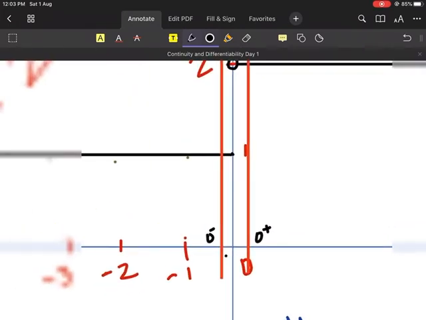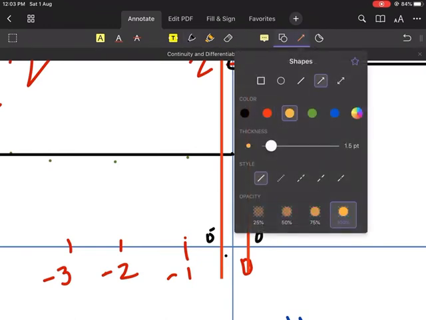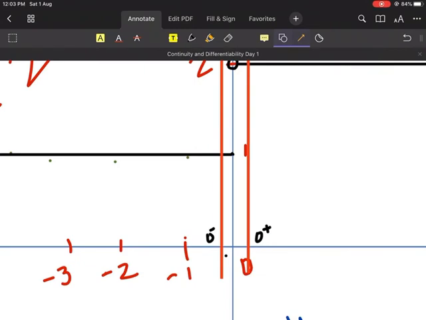0 plus means what? More than 0. 0 minus means what? Less than 0. Can you tell me one thing? By looking at the diagram, when x is going towards 0 minus, where is f(x)? At the point 1. Yes or no? The graph of the function is cutting at this point, right? Please tell me, guys, yes or no?